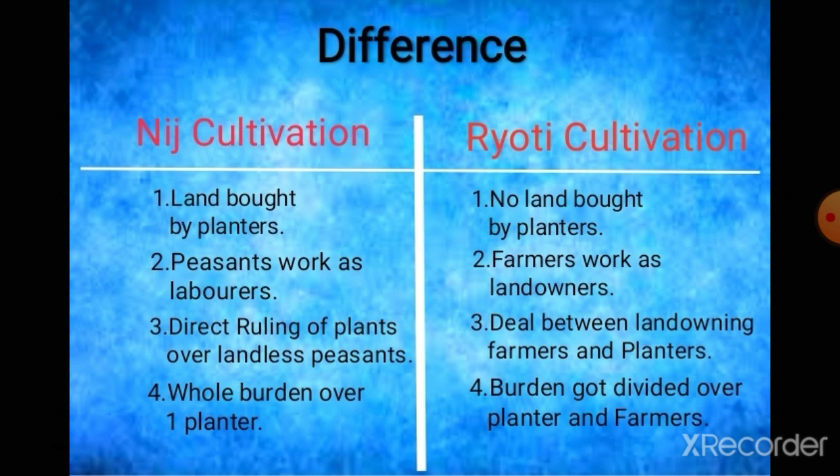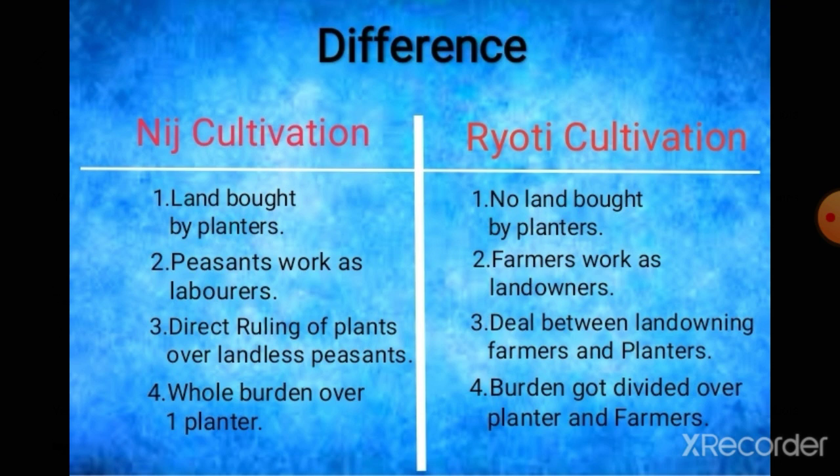Then in the nij cultivation, peasants worked as laborers. Peasants means poor farmers. The difference between the two words is that farmer denotes a profession, and peasant tells the situation of a poor farmer. So peasants used to work as laborers in the fields of the planters. Landless or poor farmers used to do that work. But in the ryoti cultivation, farmers worked as landowners.